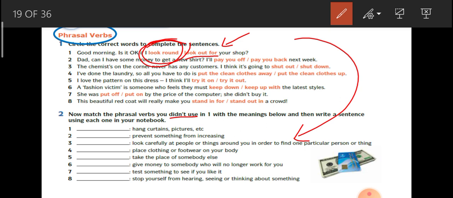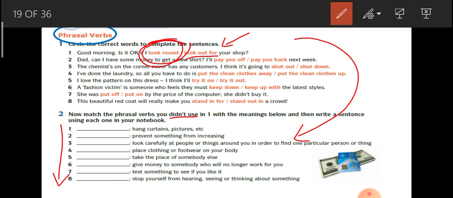look out for, where would be the correct meaning for look out for? Can you find it from number 1 until number 8? All right, let me give you an example. Look out for, remember what I said, to watch out for.